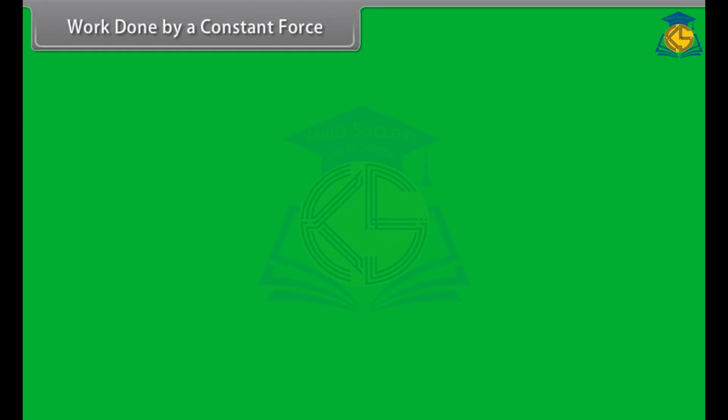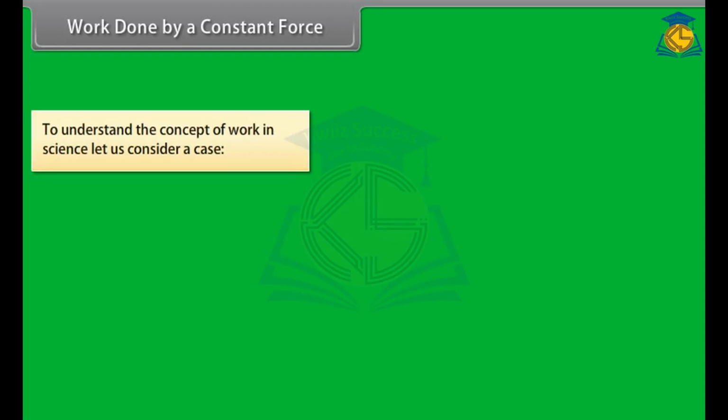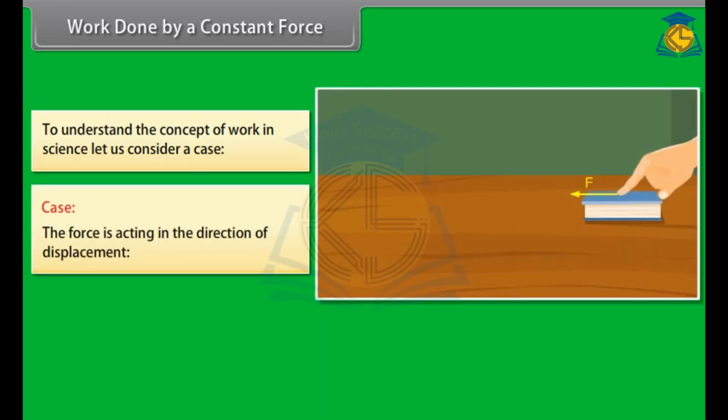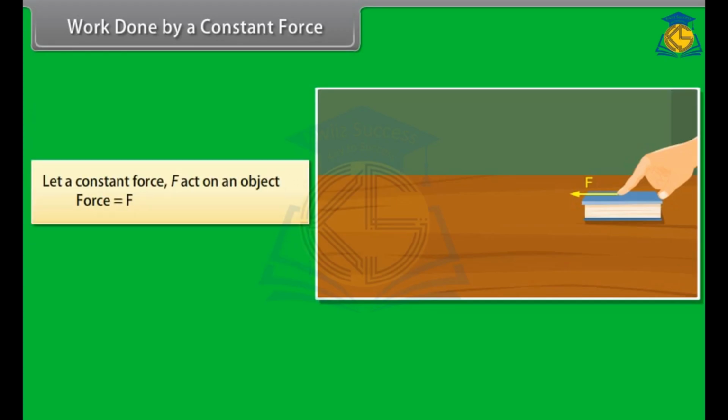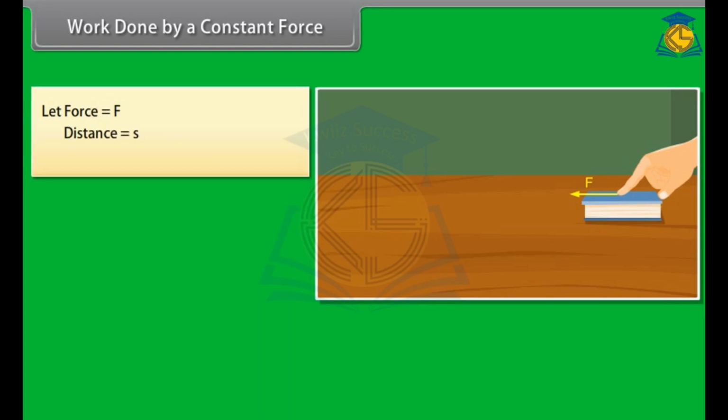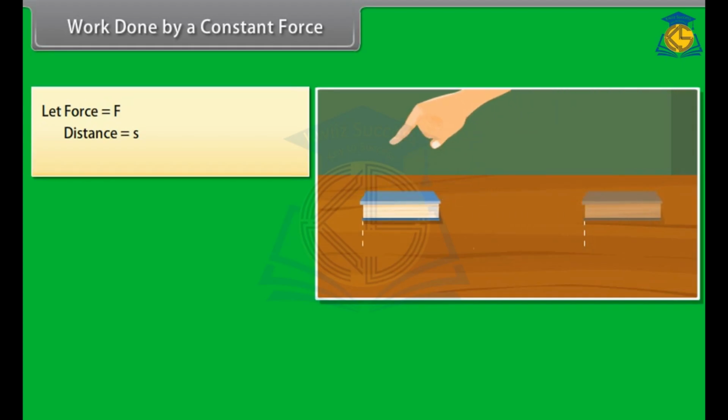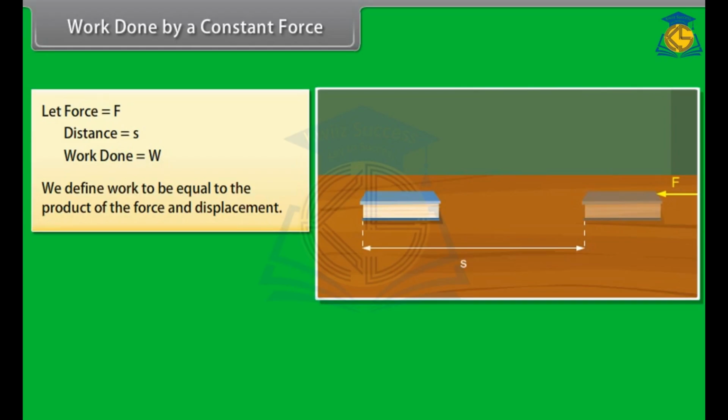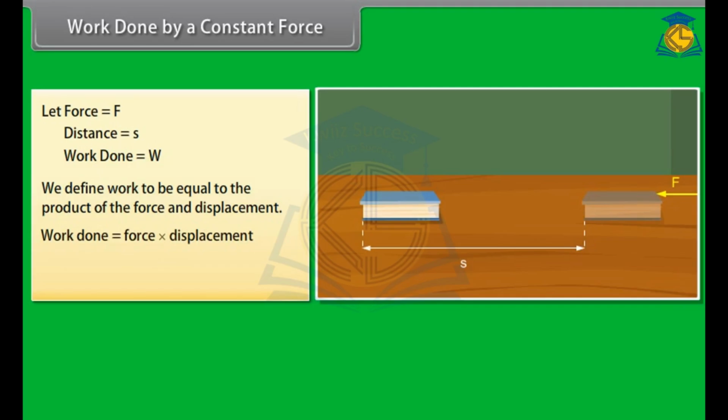Work done by a constant force. To understand the concept of work in science, let us consider a case. The case is: the force is acting in the direction of displacement. Let a constant force F act on an object. Let the object be displaced through a distance S in the direction of the force. Let W be the work done. We define work to be equal to the product of the force and displacement. Work done is equal to force into displacement, or W is equal to F into S.